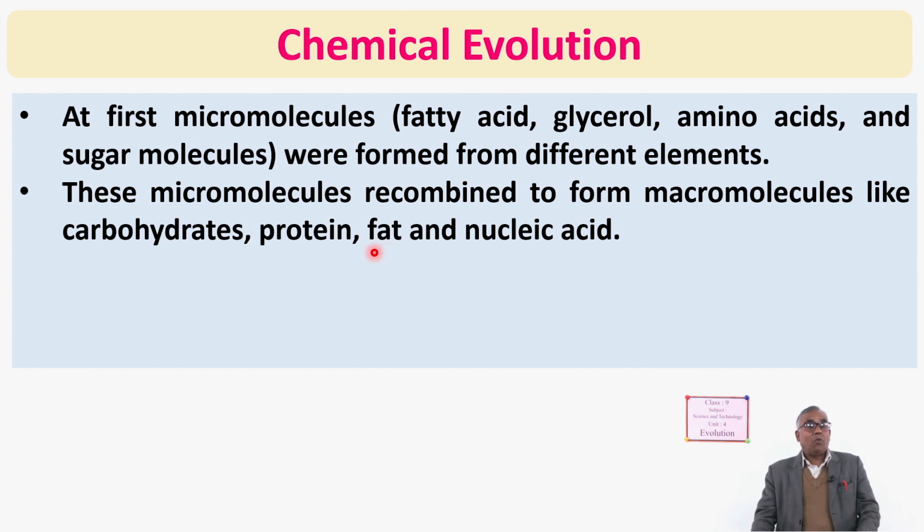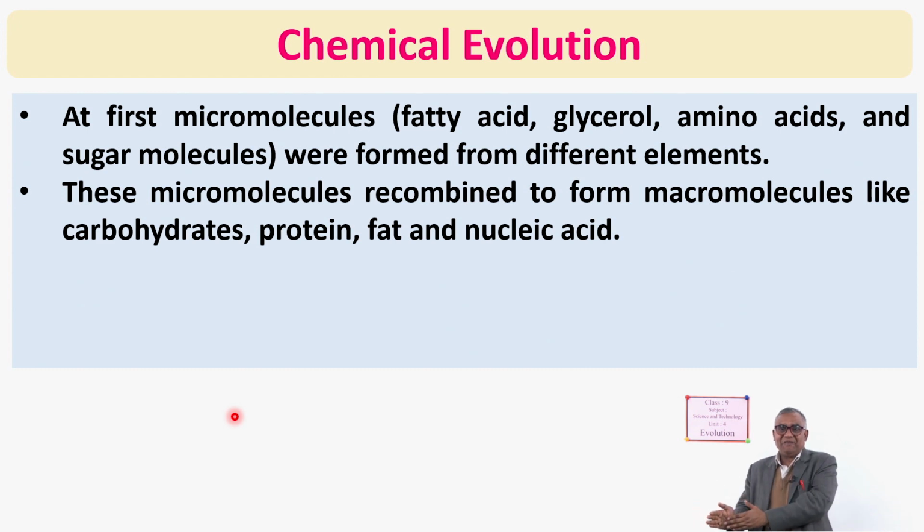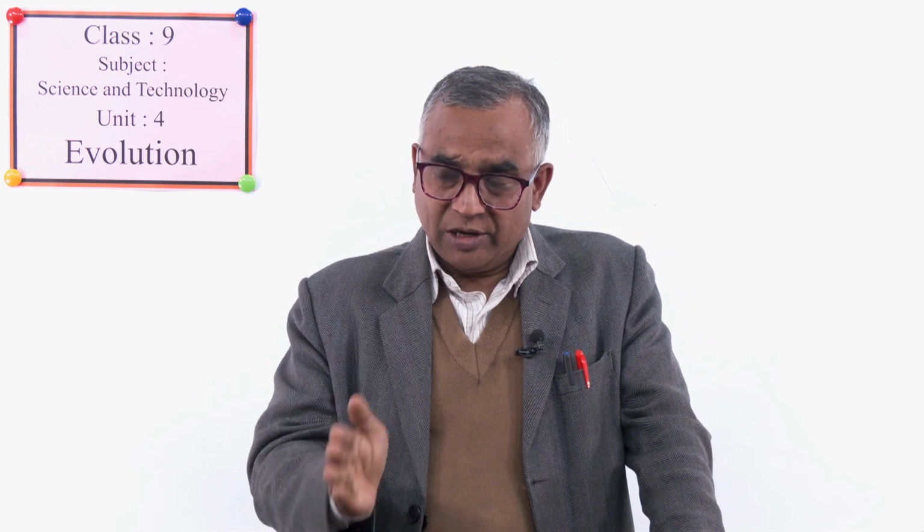You may ask what was the cause of the formation of that? After this discovery, the scientists tested it in the laboratory by sparking, by creating ultraviolet rays. Simple elements can be united together, that means they can be changed into complex molecules like those explained here. So on the earth, because of the effect of ultraviolet radiation, because of lightning, etc., complex molecules were formed. In this way, chemical evolution took place. Micromolecules were formed, and after that, macromolecules were formed.